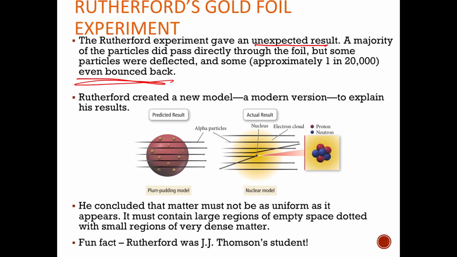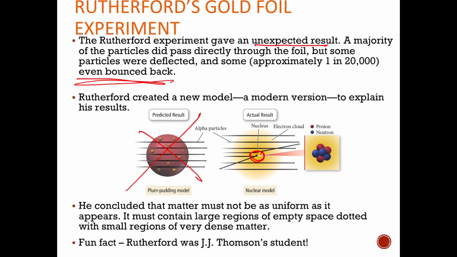And so he said, okay, the atom must not be this plum pudding model, because otherwise they would go straight through. Instead, the atom must be mostly empty space. That's why most of them went straight through, because the atom is mostly empty space. But there's got to be something in the middle that's causing this deflection. And like I said, it's got to be small, hard, dense, and positively charged. And so he determined that what they're hitting is, in fact, the nucleus.